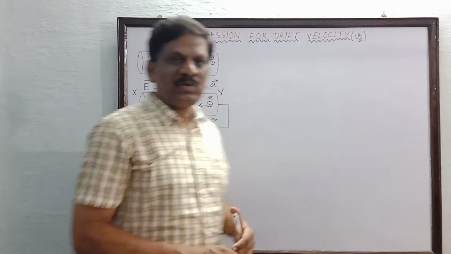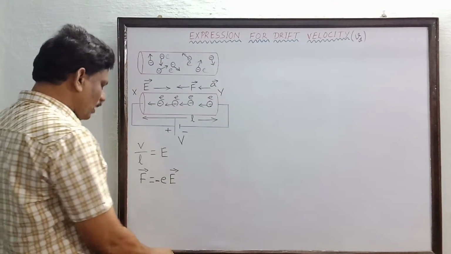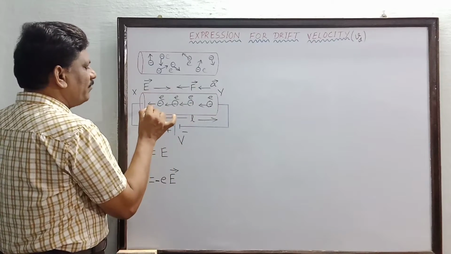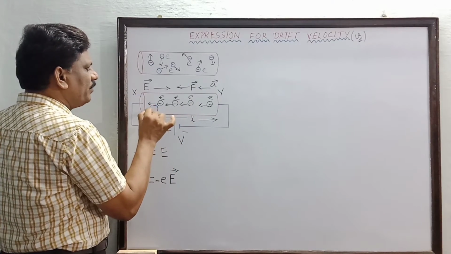A positive ion. So in addition to these free electrons, some free electrons are also present inside this conductor along with the positive ions.